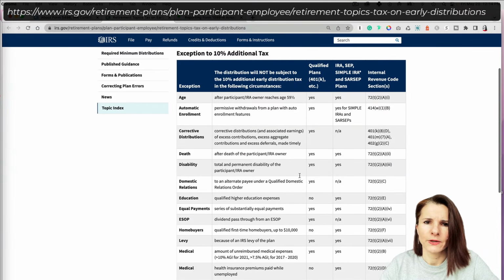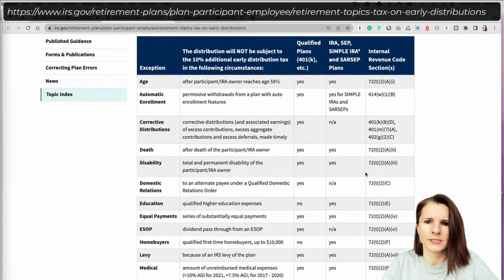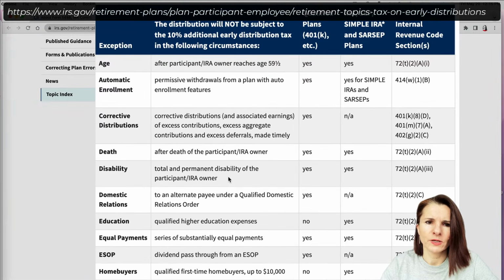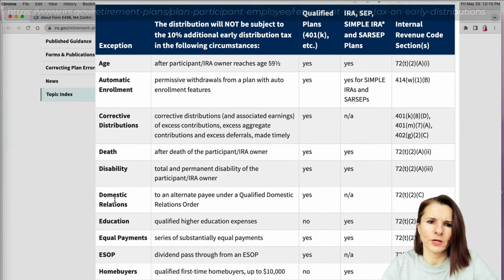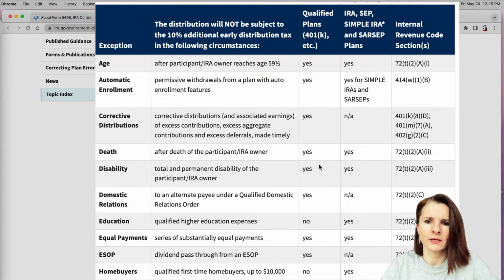So here on the IRS website, this shows the different exceptions. It indicates the type of exception, kind of like a name, then what kind of plan you have, and based on that, whether that exception applies. So there's a difference between 401(k)s and IRAs.